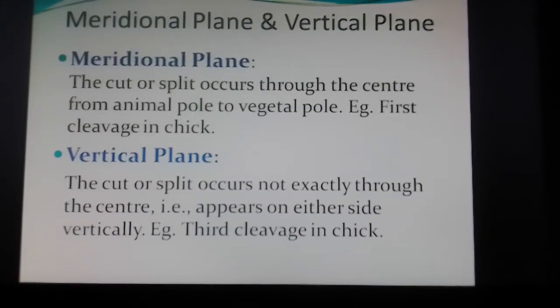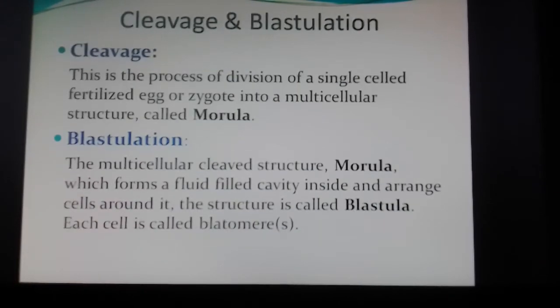So cleavage and blastulation will be the consequential processes to form the blastula. So the fertilized egg will become a blastula through the cleavage and blastulation process.